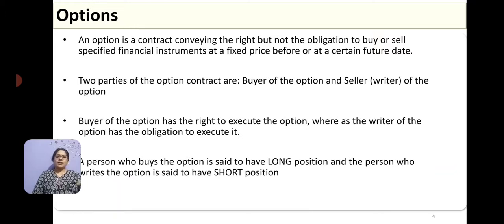Then a person who buys the option is said to be in a long position. Technically we say he has a long position. The person who has written the option, or who is selling the option, is said to have a short position. So if you are holding a long position, that means you have a right to execute it. If you are holding a short position, you have an obligation to execute it.